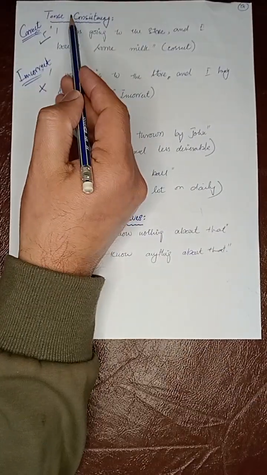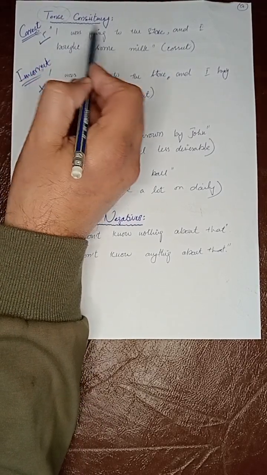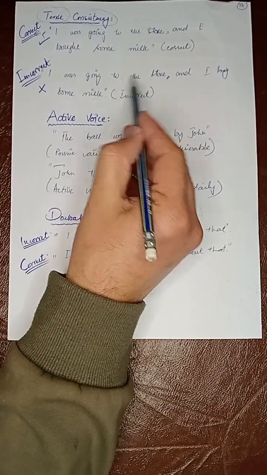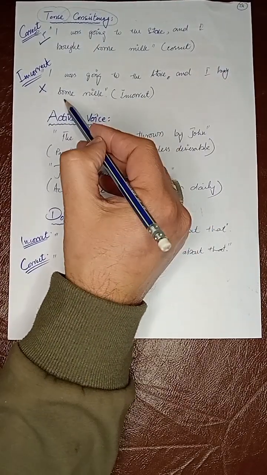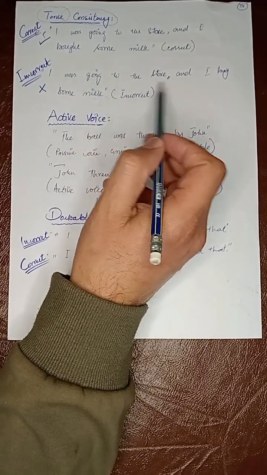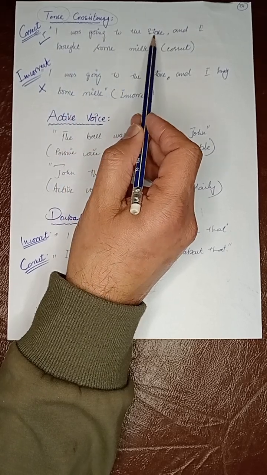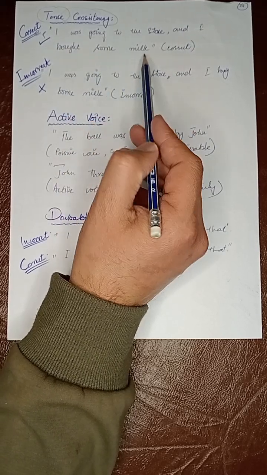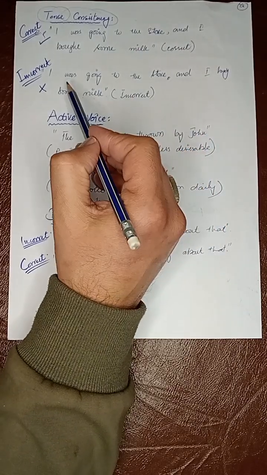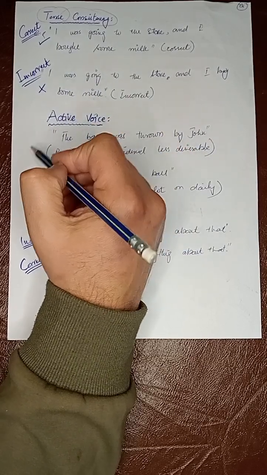Here we have tense consistency. Tense consistency means that the tense is consistent. For example, I was going to the store and I buy some milk. This is incorrect. This sentence is totally incorrect. The correct sentence is I was going to the store and bought some milk. So we are not allowed to use double subject here in the sentence according to prescriptive grammar.